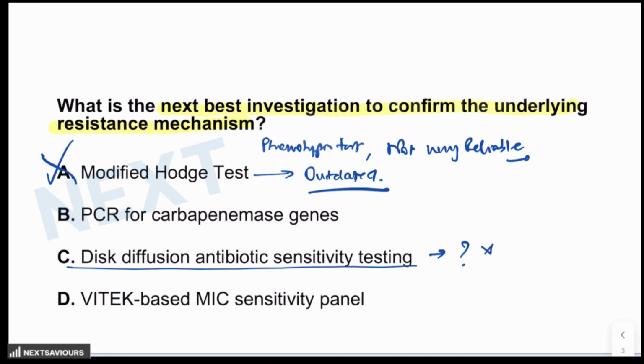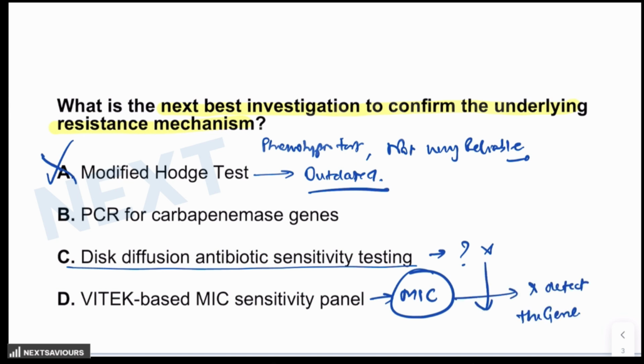Coming to the fourth option, which is Vitek MIC testing. It is an automated system which gives the minimal inhibitory concentration of the antibiotics. So it tells you how sensitive or resistant a bug is to many of the drugs. Again, just like option C, it does not detect the gene. It tells how much of the drug is needed, but why the bug is resistant, it has no clue. So it doesn't provide any clue.